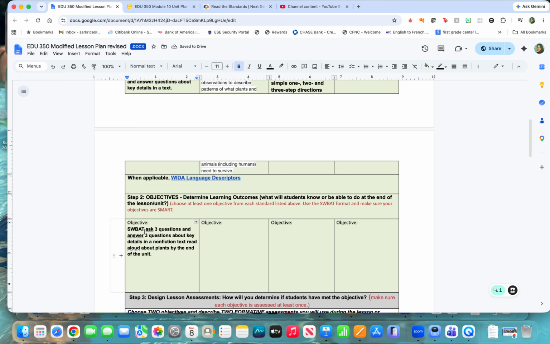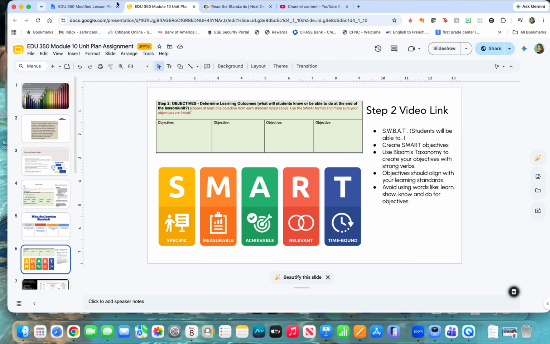So now I double check, okay, is it SMART? It's specific. Yes, I'm saying that it's 3 questions, answering 3 questions, asking 3 questions, that they're able to use key details in a nonfiction text read aloud. And then it's measurable because I'm specific, 3 and 3. Achievable, it is achievable for them.